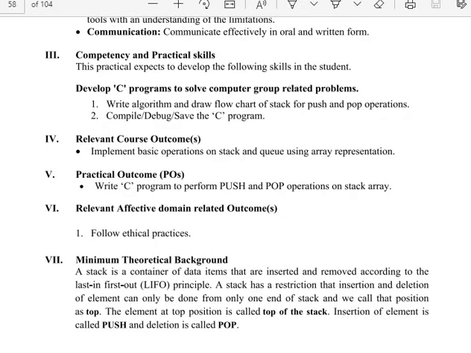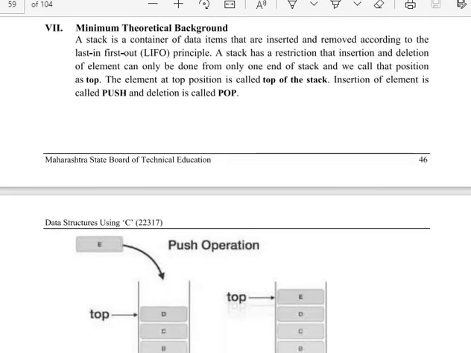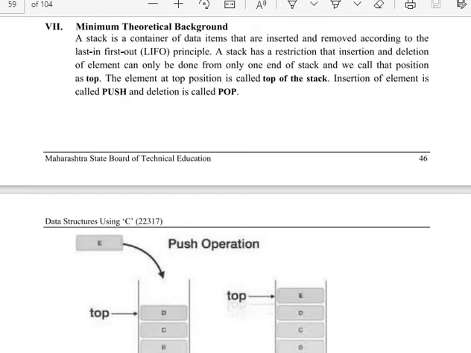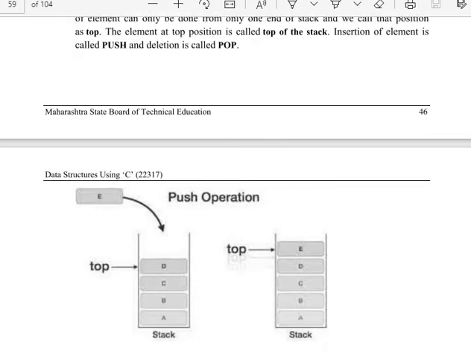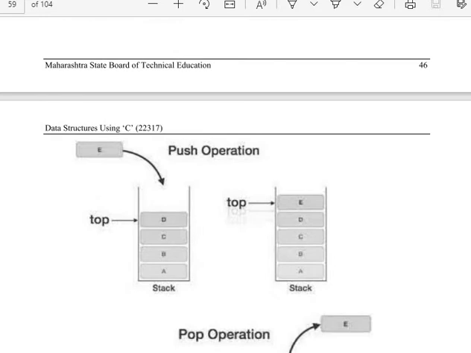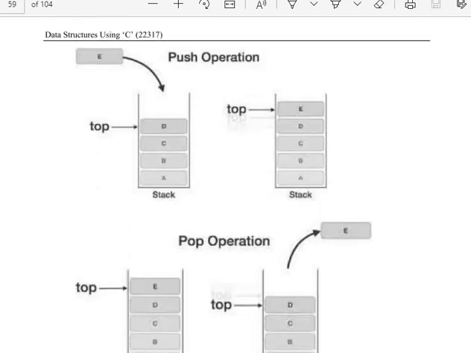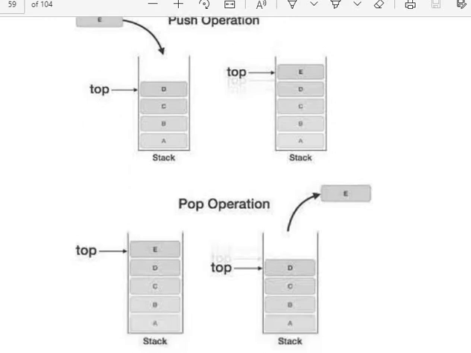What will be the output of this practical? The practical outcome is to write a C program to perform push and pop operations on a stack using an array. These are the minimum theoretical background. What is meant by stack? The stack principle is last in, first out. Push means insert an element. Pop means delete an element from the stack. Top is the pointer. Through top, data is inserted and also data is deleted.